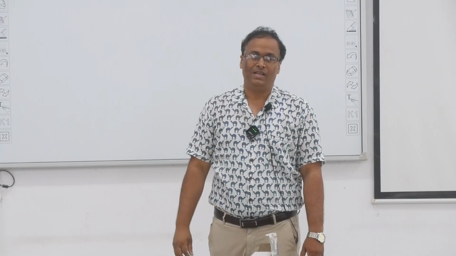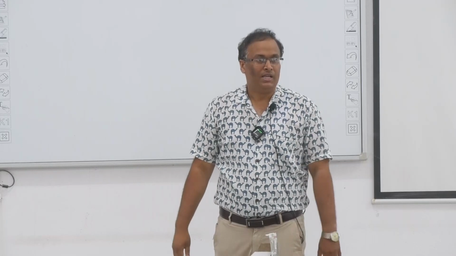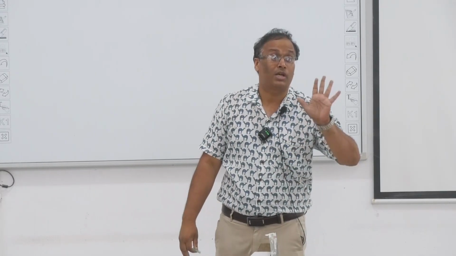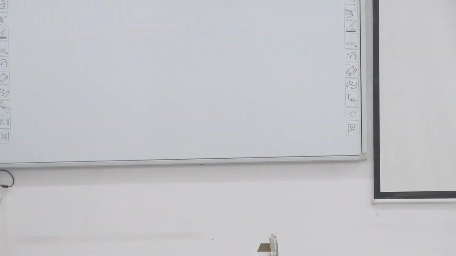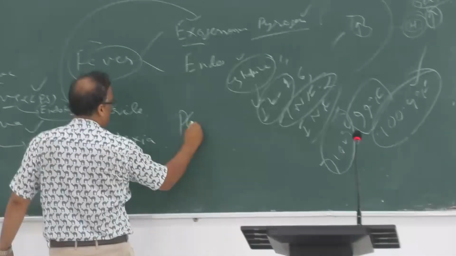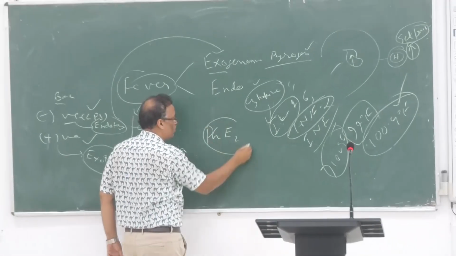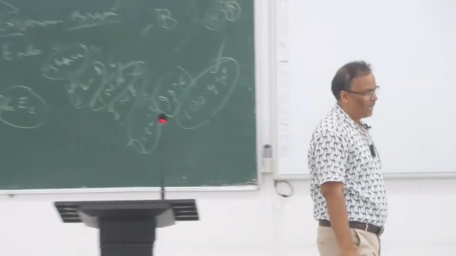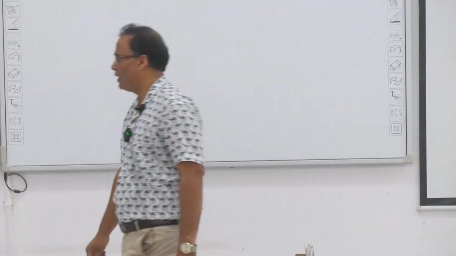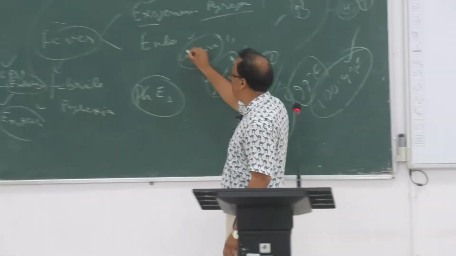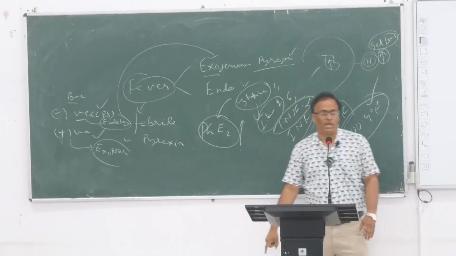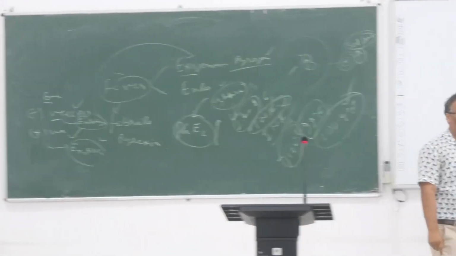Not directly. The pyrogen increases the circulating level of prostaglandins, PG, and specifically PGE2. It is formed by the cyclooxygenase enzyme. I'm not going into details, this is a pharmacological chapter. So these pyrogens will increase the level of PGE2 in the circulation as well as in the hypothalamus.